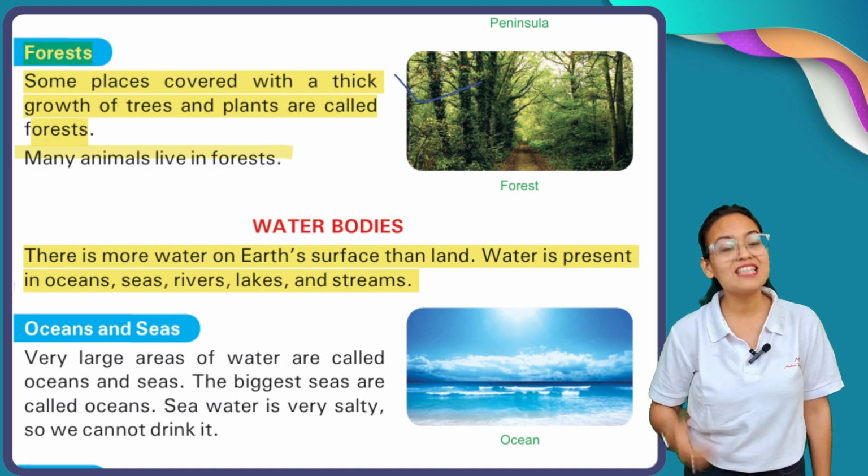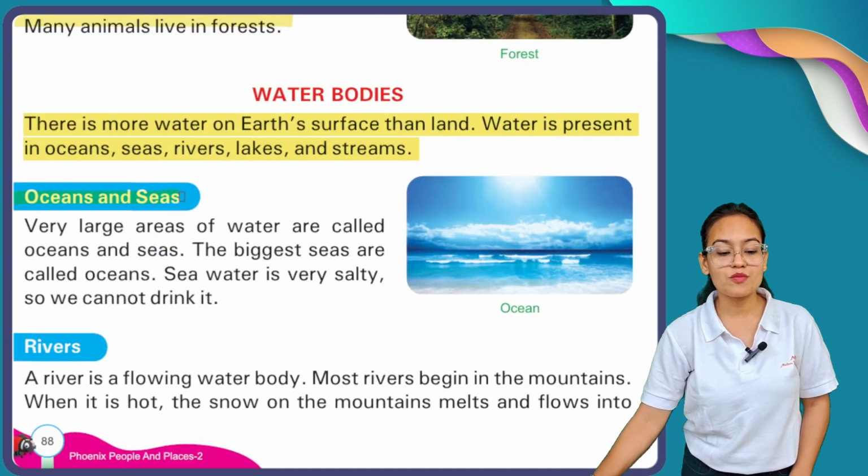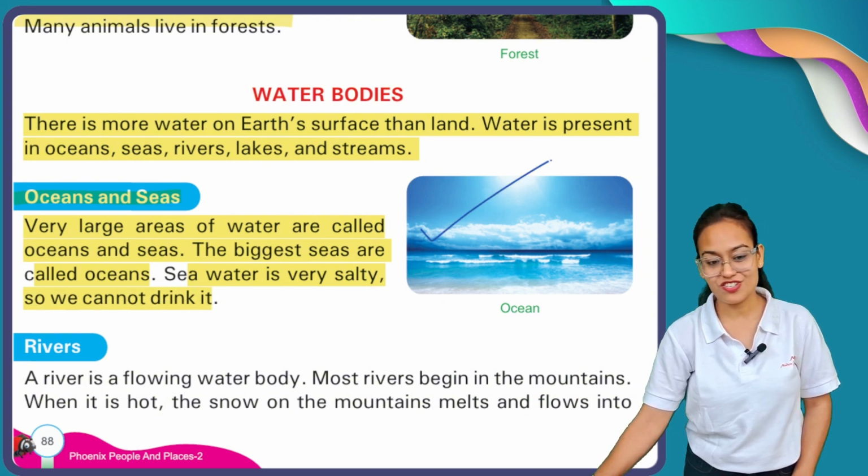So let's see the different types of water bodies. The first type of water body is ocean and seas. Very large areas of water are called oceans and seas. The biggest seas are called oceans. Sea water is very salty and so we cannot drink it. Now, my dear students, this is the example of ocean.